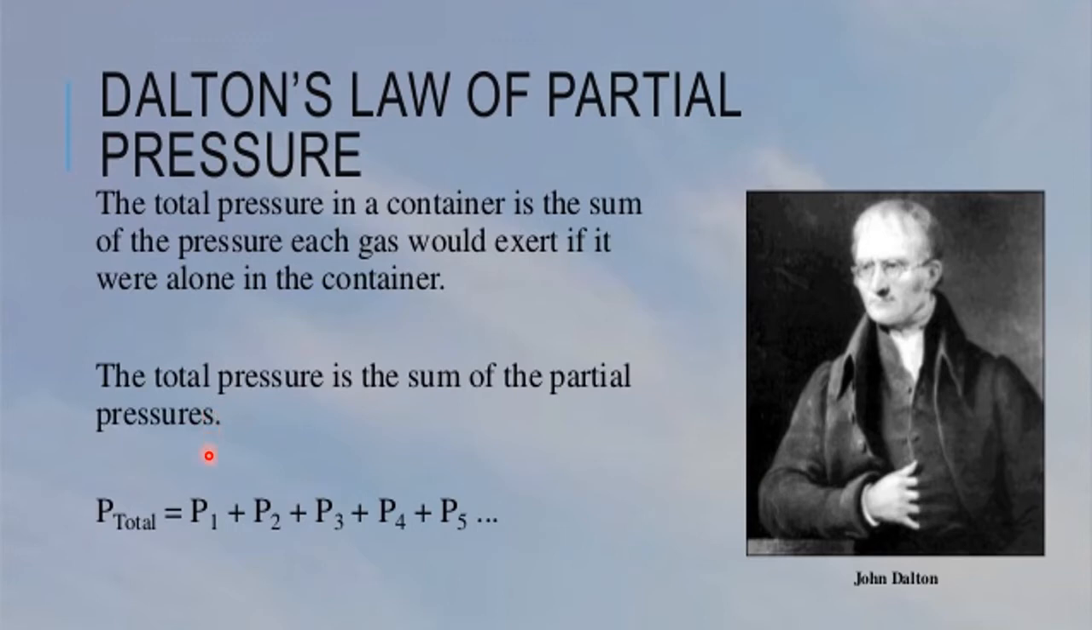So mathematically, how should I write? P total is equal to P1 plus P2 plus P3 plus P4 plus P5, if 5 components are there. It depends upon how many gases you are mixing. That's why I will write once again here.